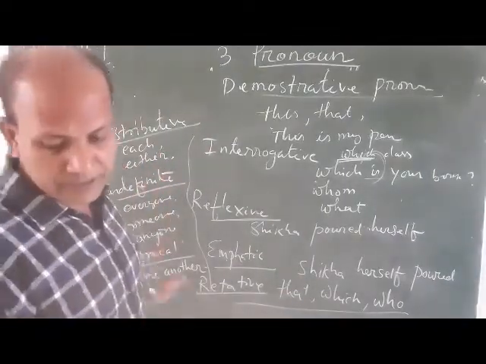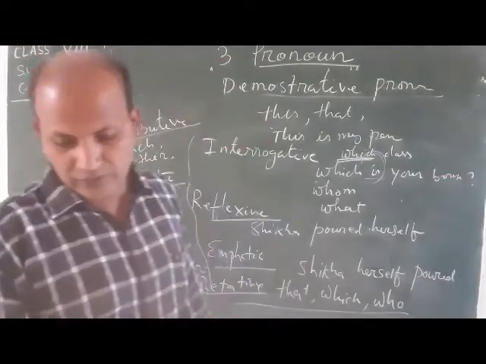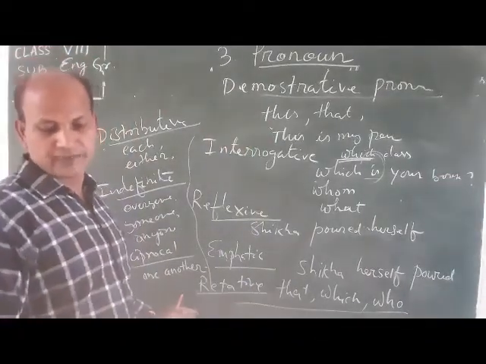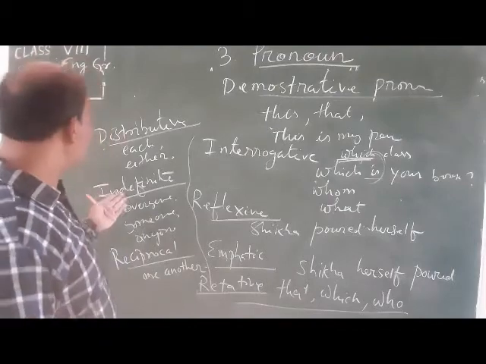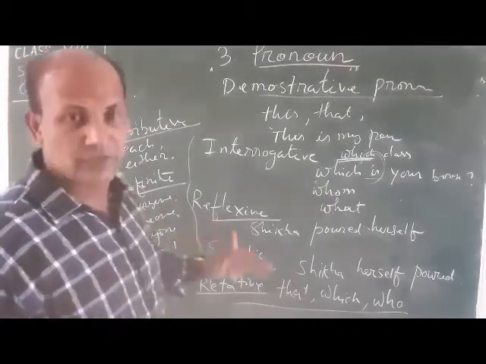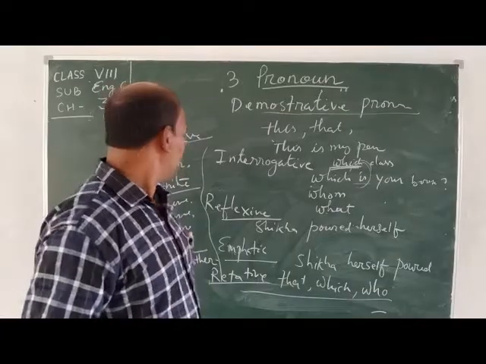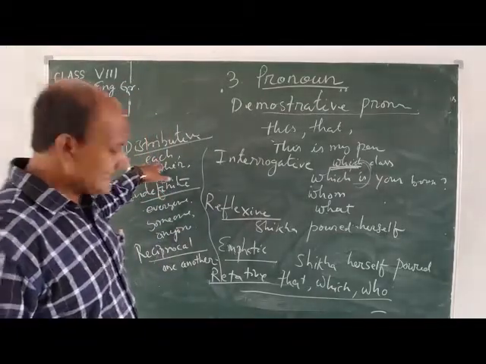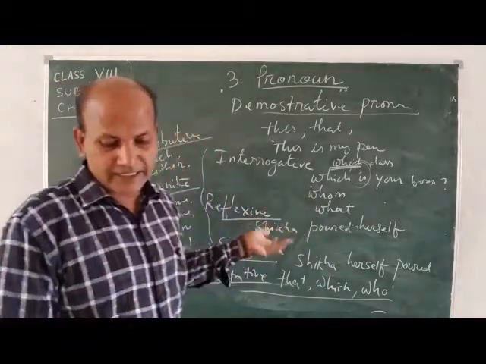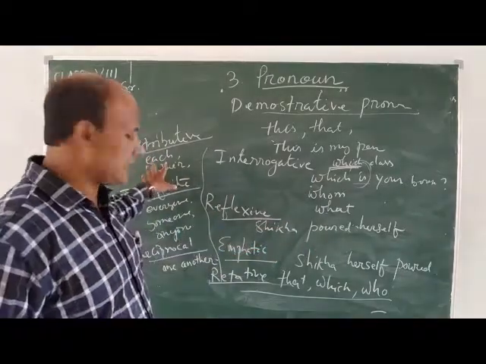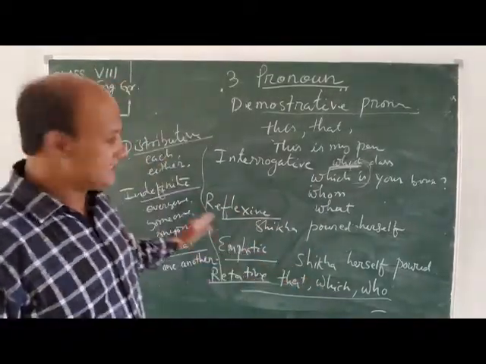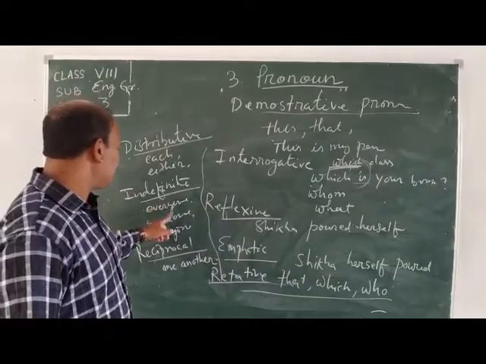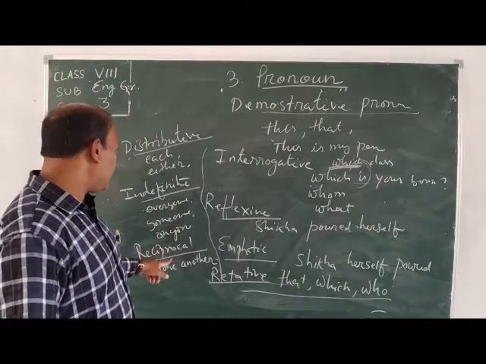Let's come to the indefinite pronoun, meaning a pronoun about which we have no more information. Indefinite means we don't know. So students, you understand distributive pronouns like each, either, neither. Then comes indefinite pronouns, just like everyone, someone, anyone.